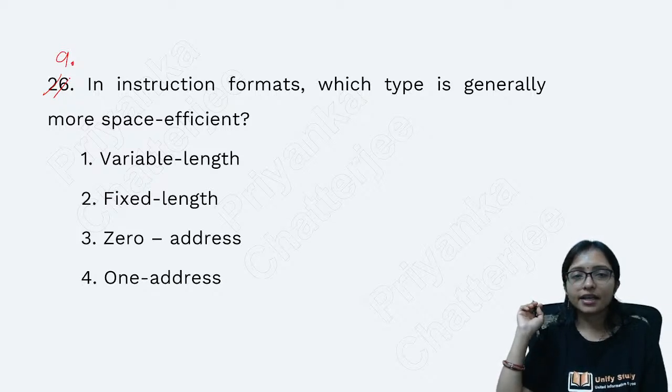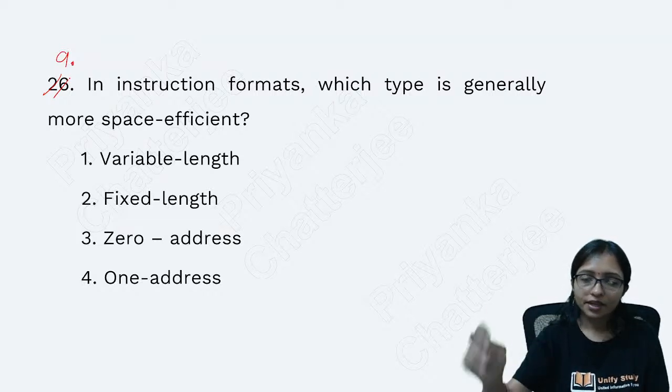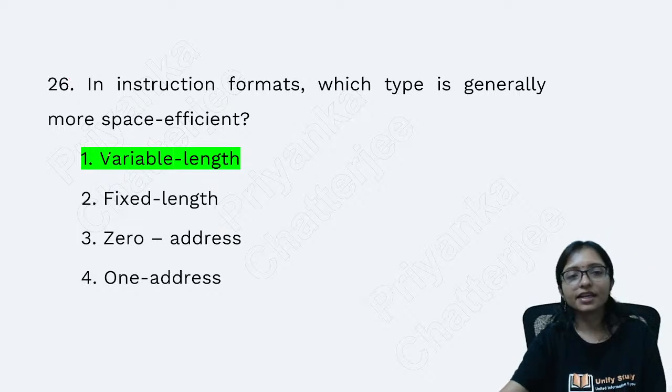Question number 9. In instruction format, which type is generally more space efficient? Yes, that is variable length. More space efficient is variable length.